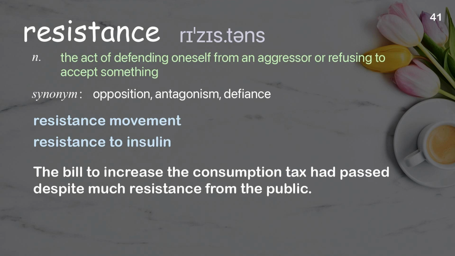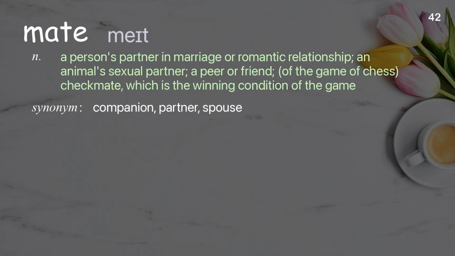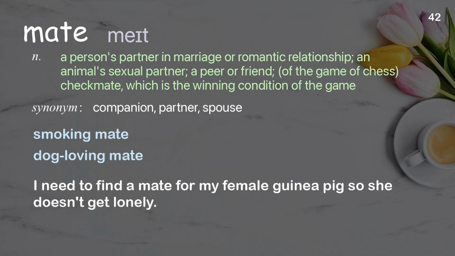Mate. A person's partner in marriage or romantic relationship, an animal's sexual partner, a peer or friend, or in the game of chess, checkmate, which is the winning condition of the game. Examples: Smoking mate, dog-loving mate. I need to find a mate for my female guinea pig so she doesn't get lonely.